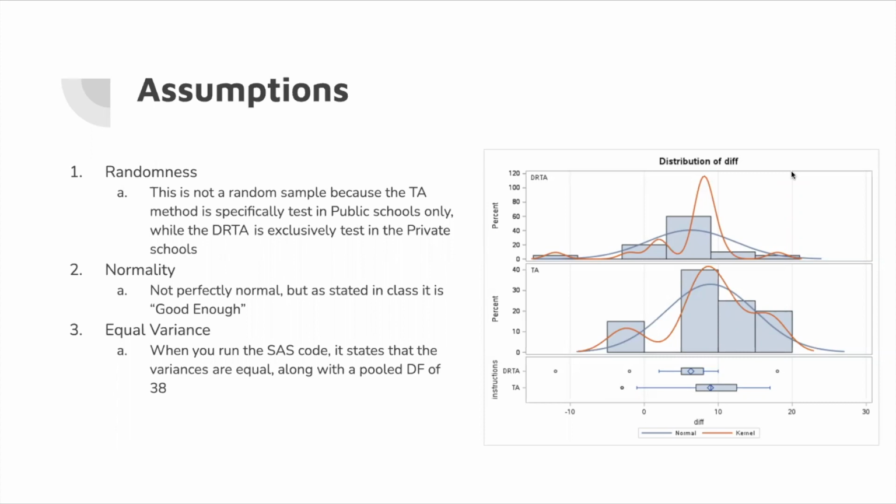For the second assumption of normality, we said that this was not perfectly normal by looking at the histograms and the box plots below. But as we stated in class, it was good enough. The third assumption is equal variance, and when you run the SAS code, it does state that the variances are equal, also giving you a pooled DF of 38.